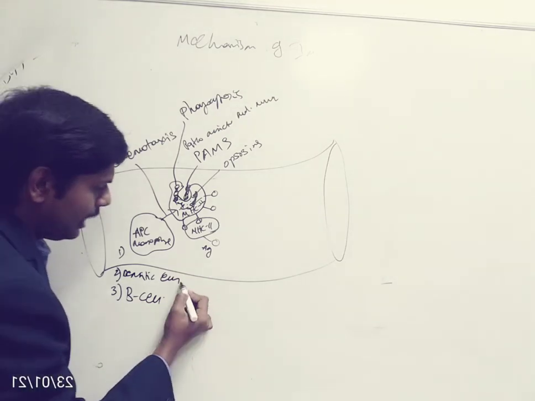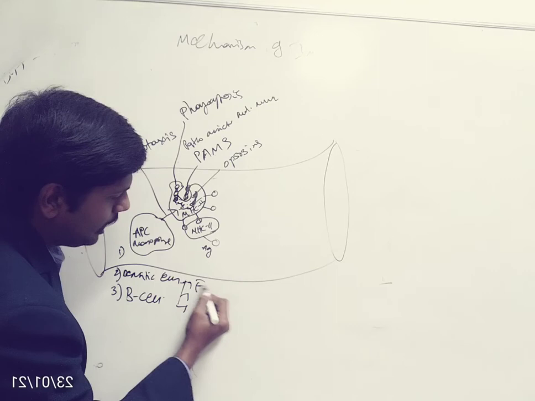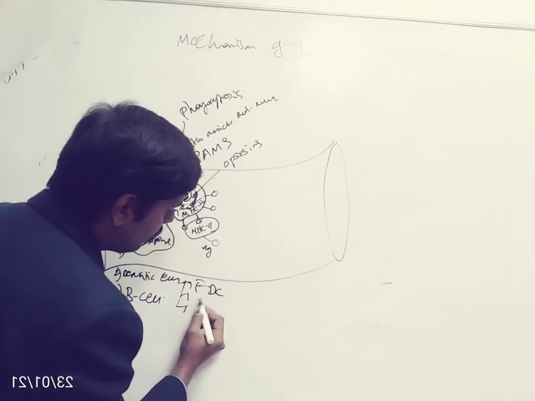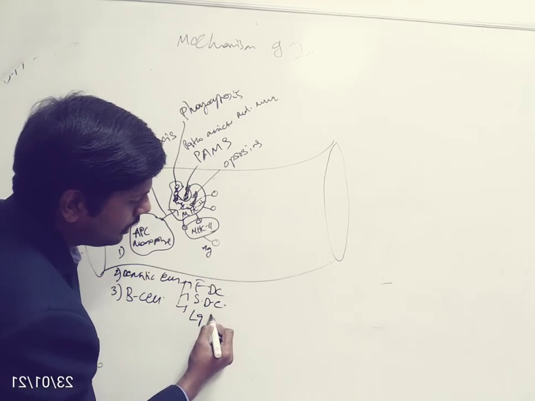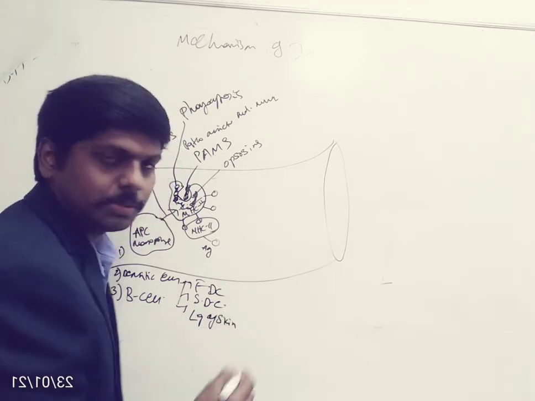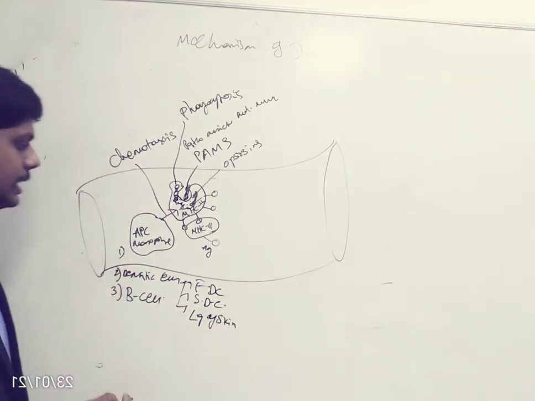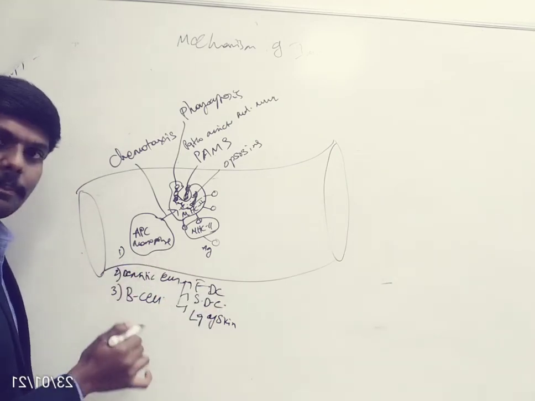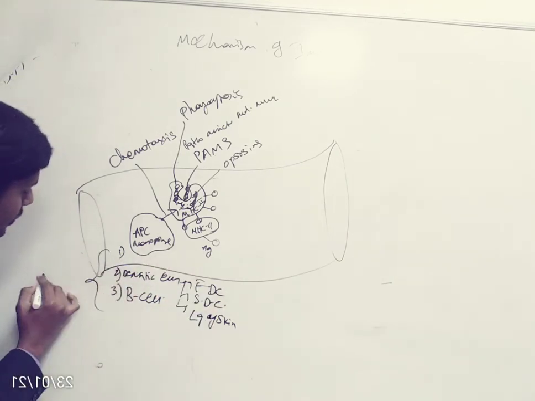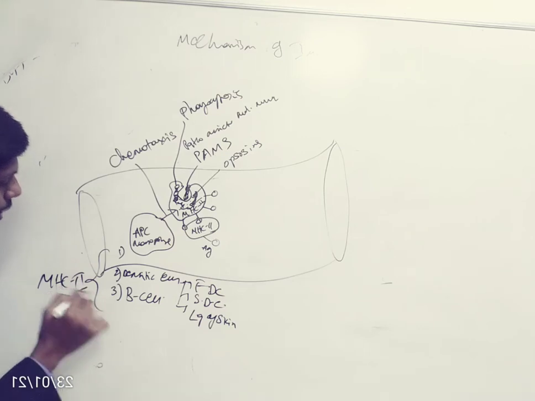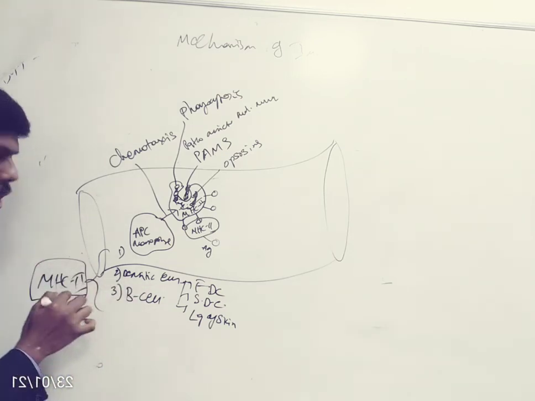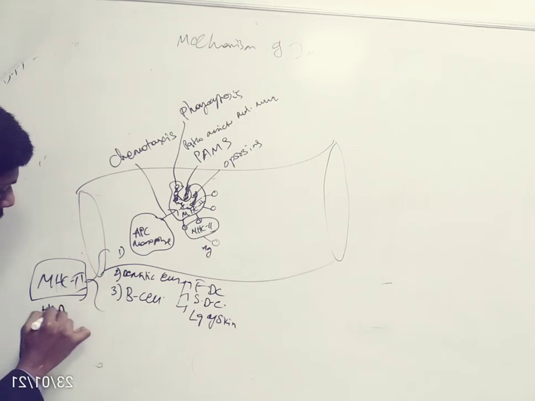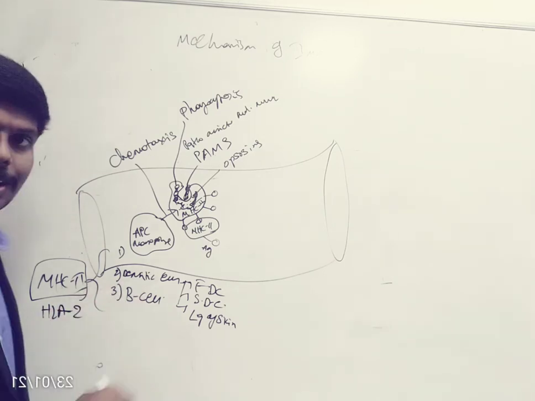The dendritic cells are of three types: follicular dendritic cells, splenic dendritic cells, and Langerhans cells of the skin. All these antigen presenting cells will have a surface marker called MHC2, major histocompatibility complex 2, or HLA2. So the HLA2 marker will be present on the surface.